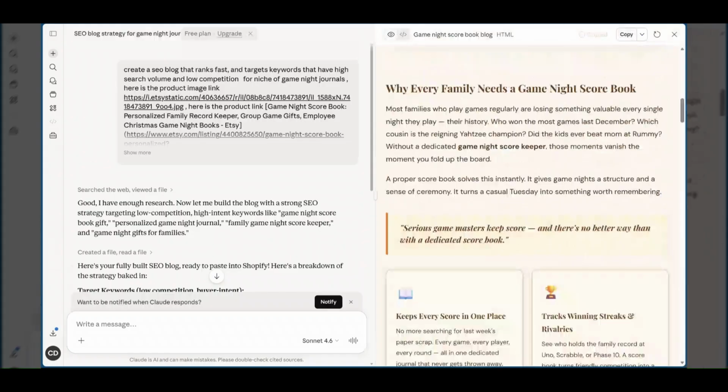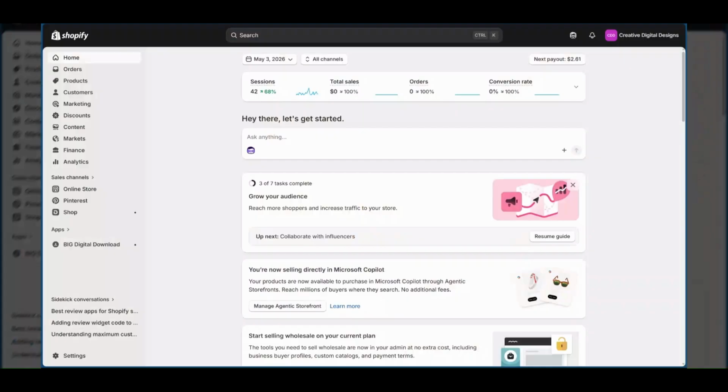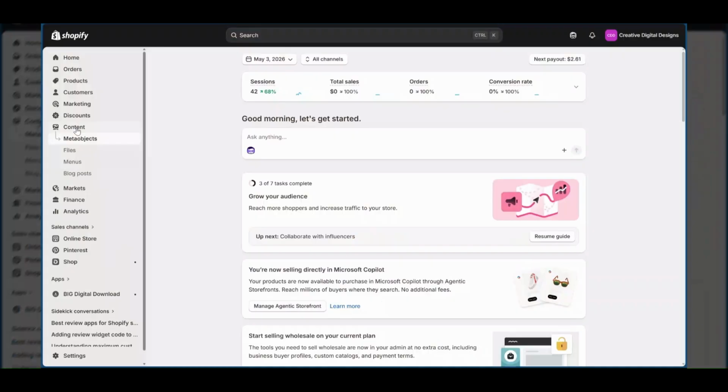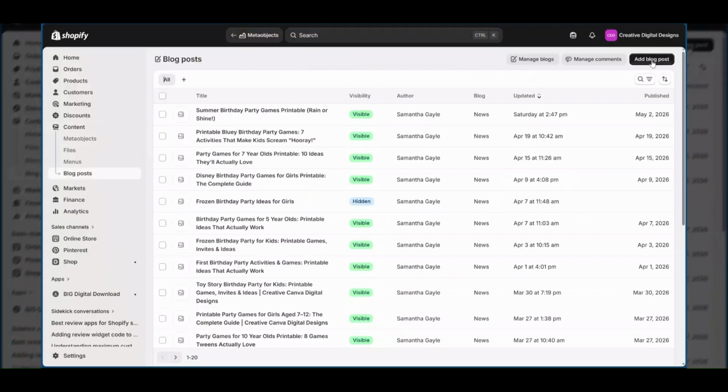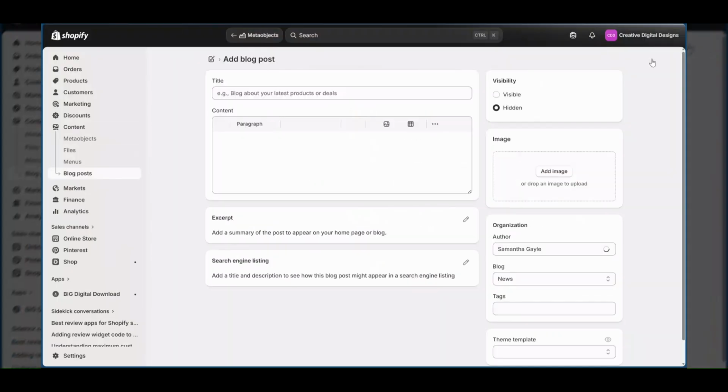And then you're going to go to your website, wherever you have websites at. I'm going to do Shopify because that's where I have mine. You're going to go over here to content. You're going to do blog posts. You're going to hit add blog posts. So this is perfect for people who use Shopify.